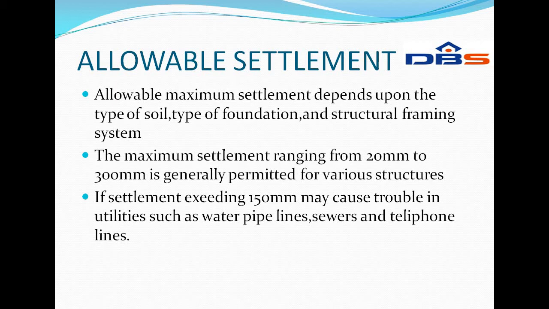However, settlements exceeding 150 mm may cause trouble in utilities such as water pipelines, sewers, telephone lines, and also in access from the streets. If sufficient precautions are taken while designing such utilities, then maximum settlements of even up to 2 meters may be permitted in special cases.